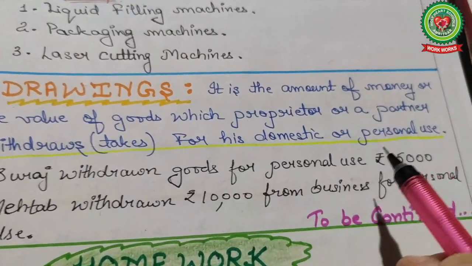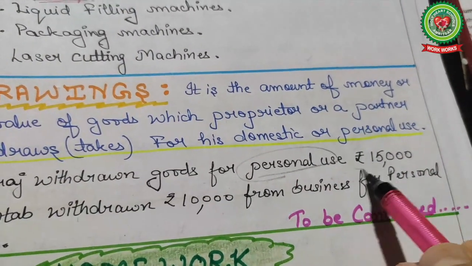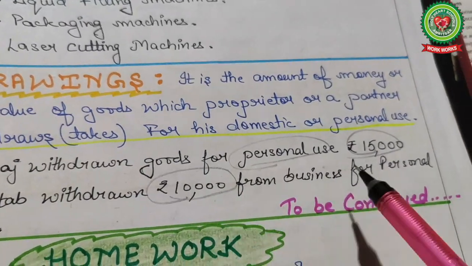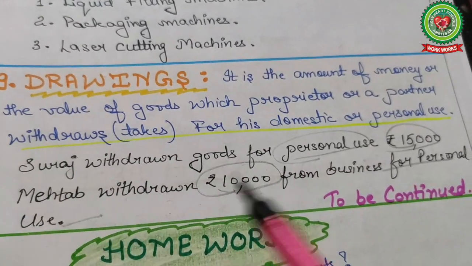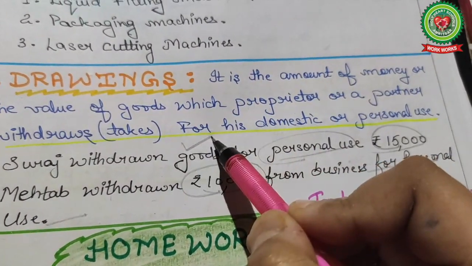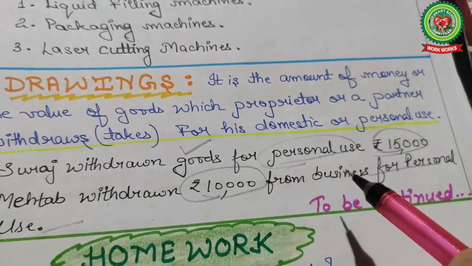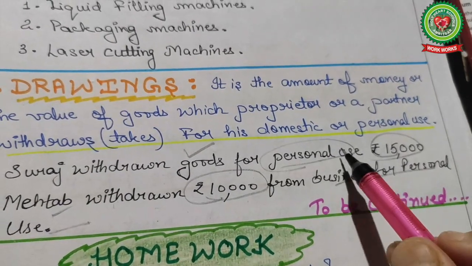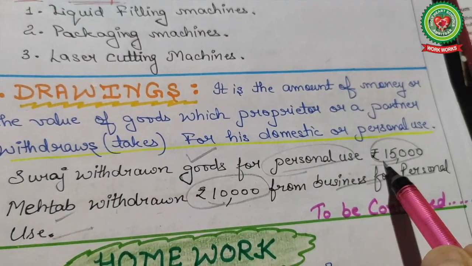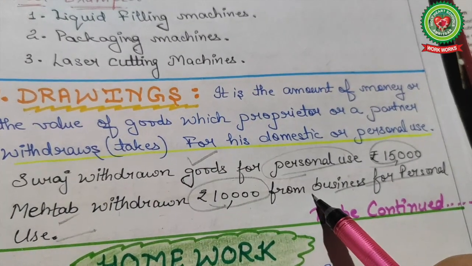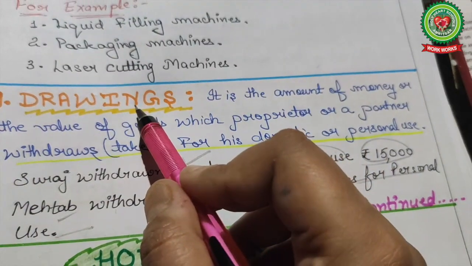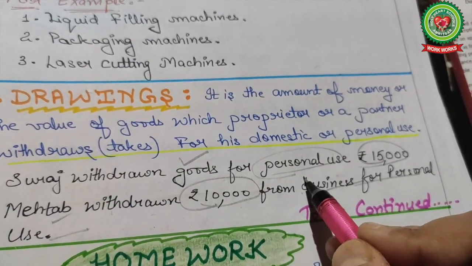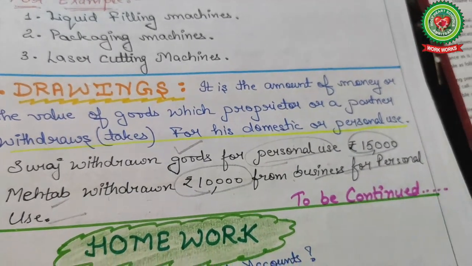Here Suraj withdrew 15,000 from the business for personal use and Mehtab withdrew 10,000 from the business for personal use. Suraj withdrew goods and Mehtab used cash from the business. So both amounts, 15,000 and 10,000, are considered as drawings because they both withdrew money or goods for personal use.